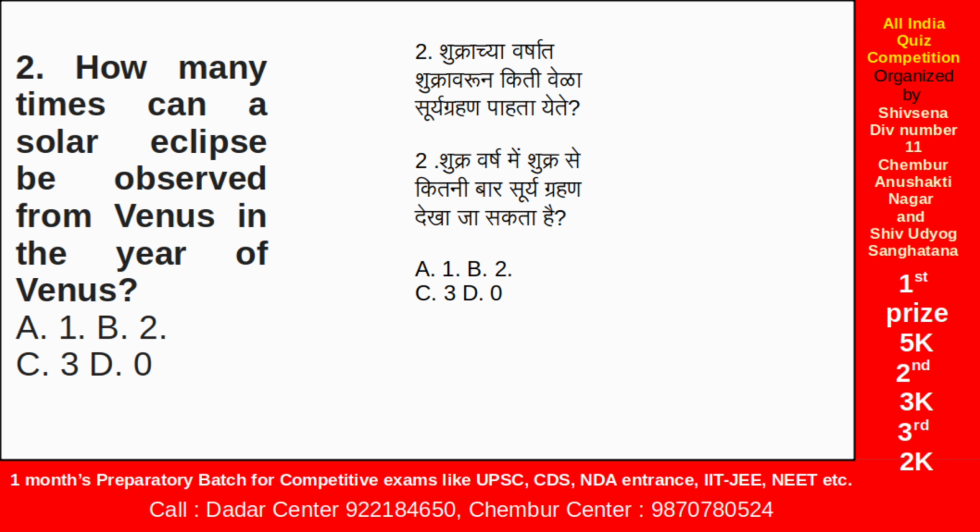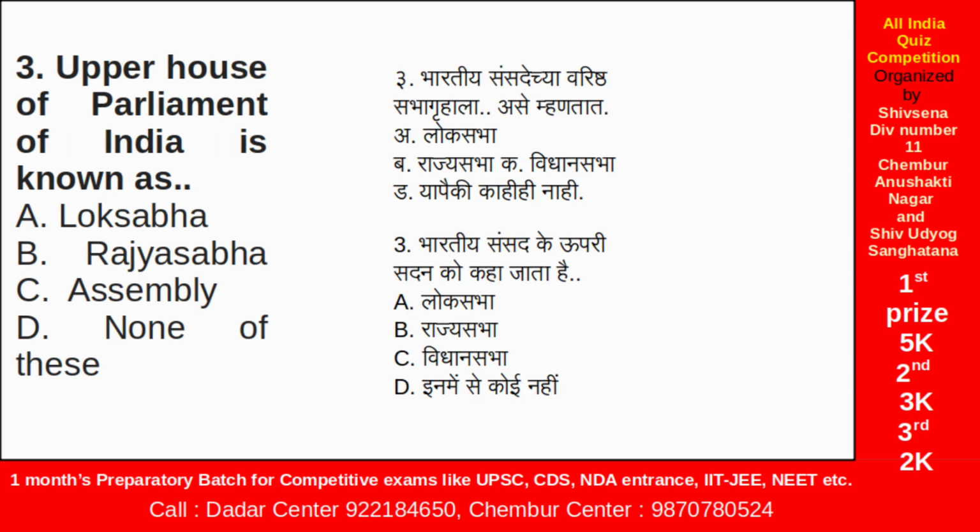and Mercury is much farther away from Venus. So there is no eclipse. A solar eclipse cannot be observed from Venus. So the answer is not associated with the solar eclipse. Rather, it is more focused on the number of satellites of Venus.